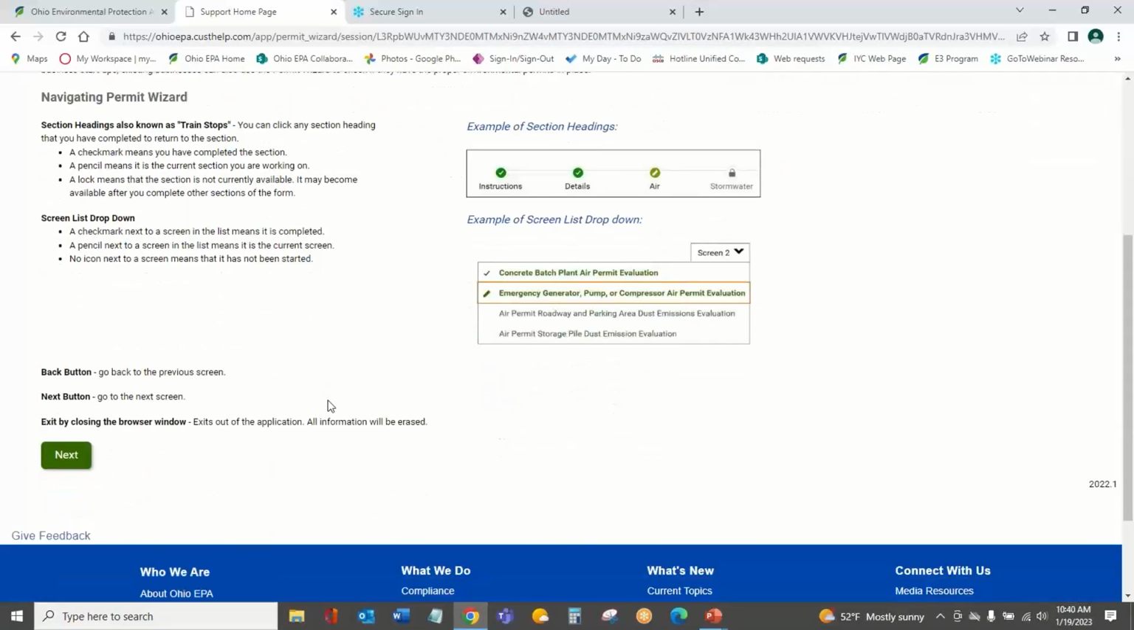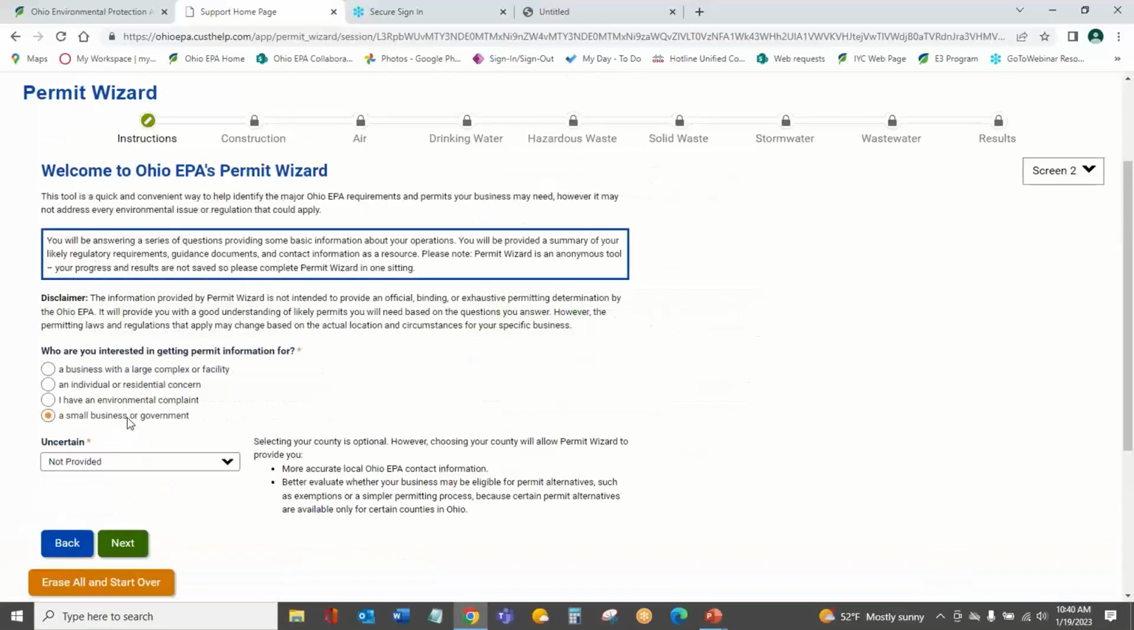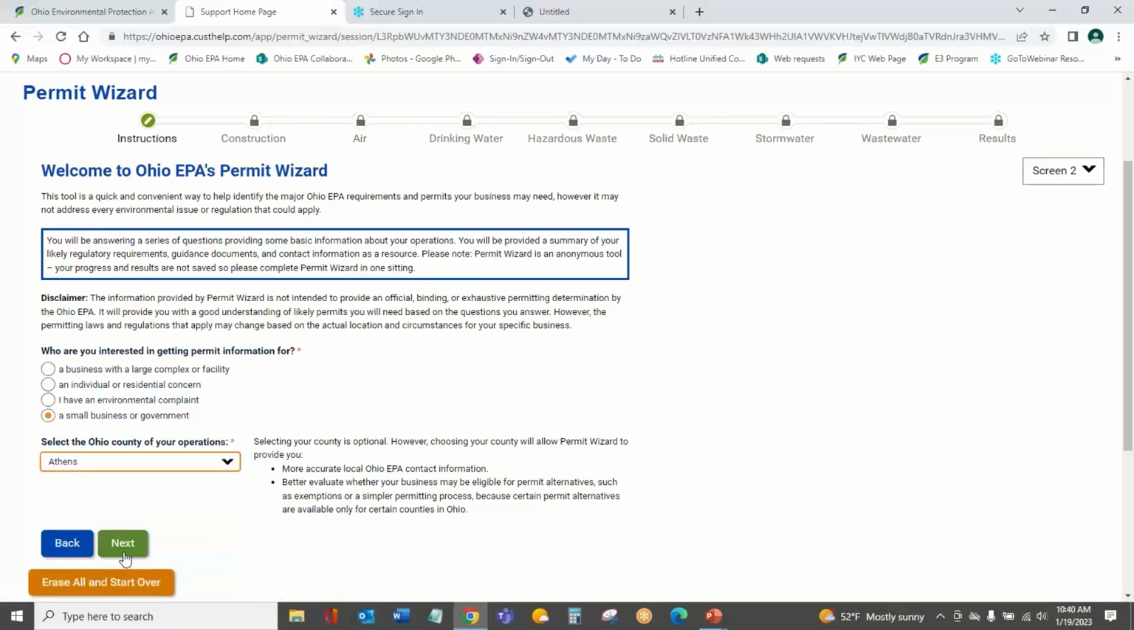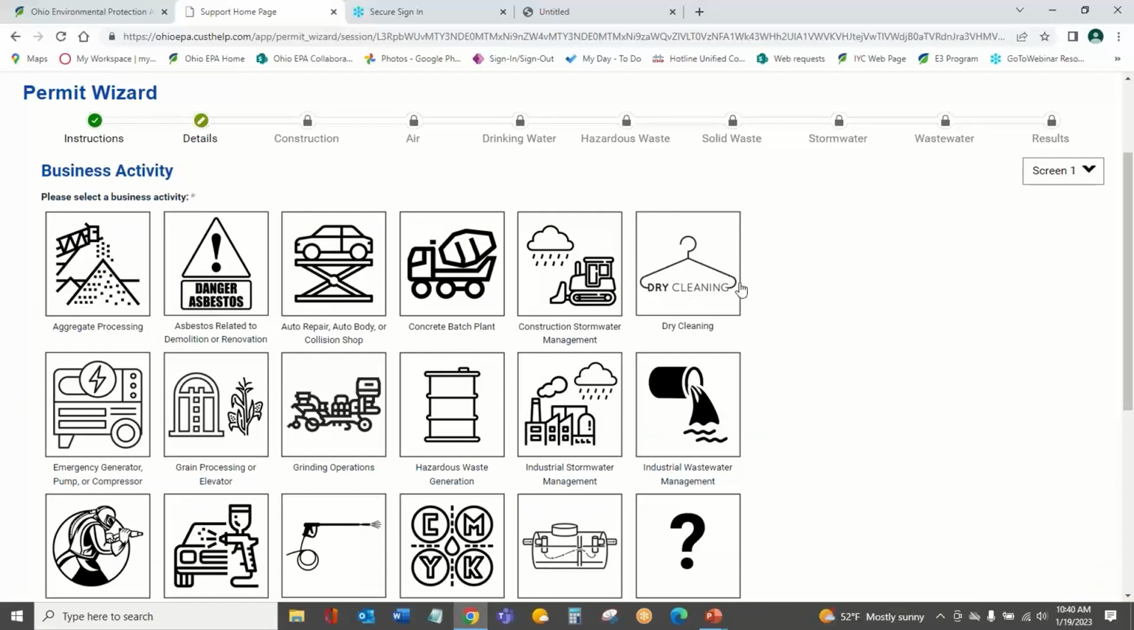I'm going to go through quickly one more option just to demonstrate other opportunities for it and mention one more thing. We're going to go back. We're in Athens now. We've just got businesses all over the state today.